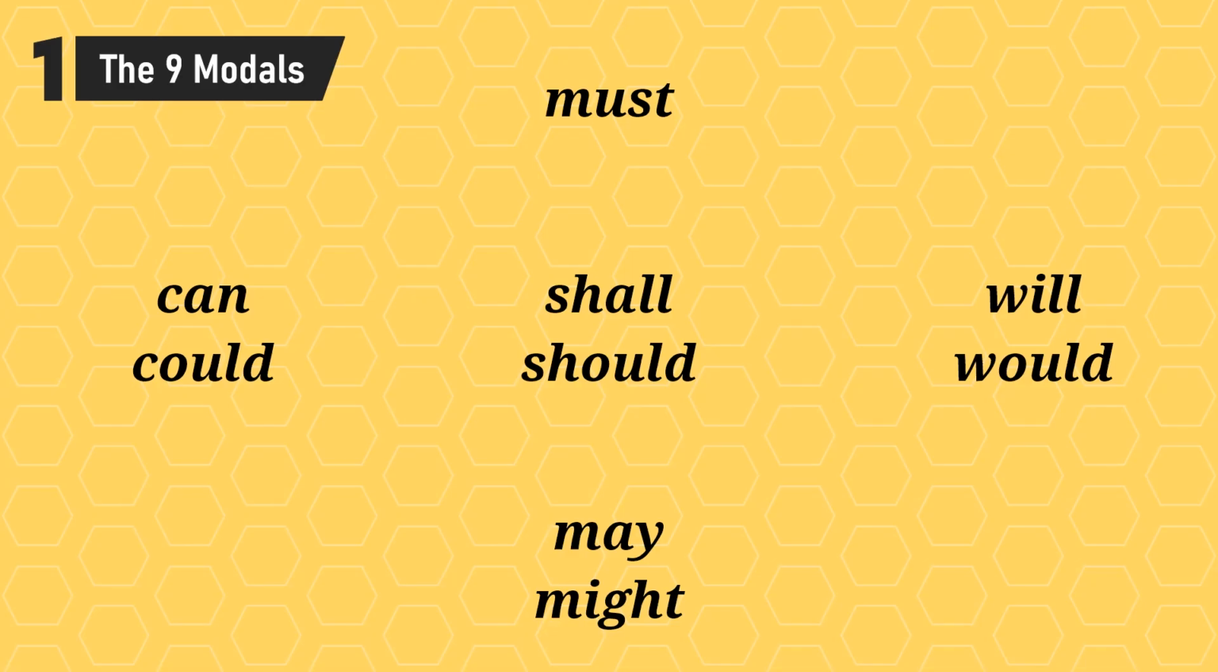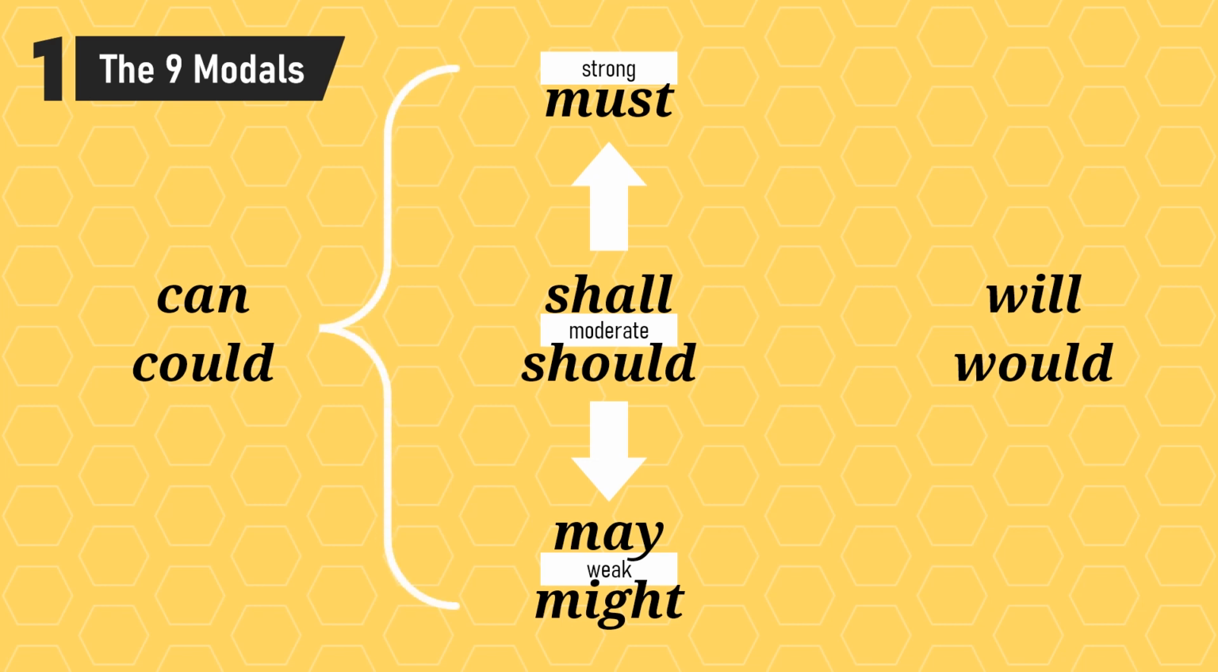1. There are only 9 principal modals. Must has a strong implication, shall and should are moderate, and may and might are weak, while can and could cover every potential. Meanwhile, will and would are more neutral, almost matter-of-fact.